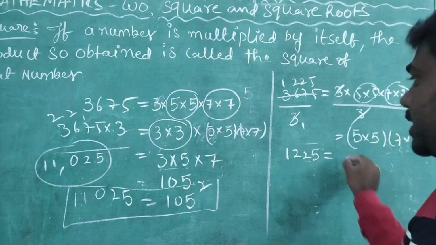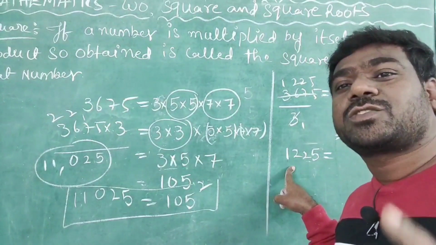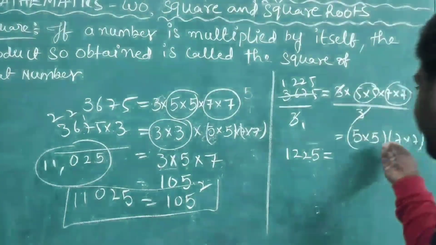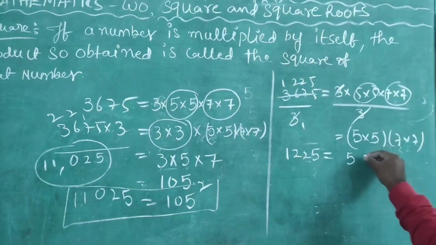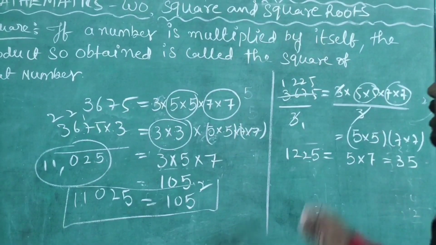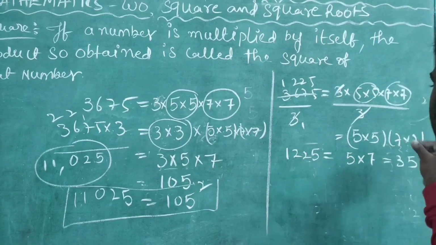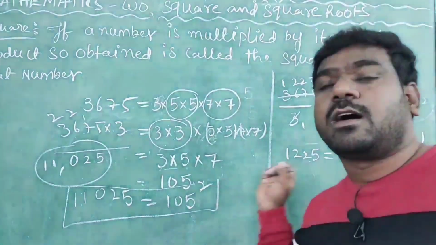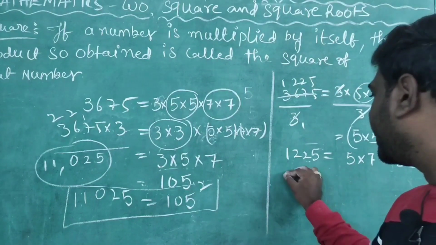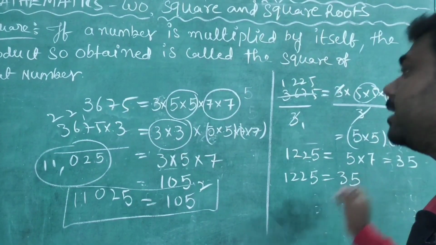1225 is the quotient. This quotient becomes a perfect square of what number, sir? Very simple. From each pair you have to take one number, which is nothing but 35. So 1225 is a perfect square of what number? 35. Understand here?